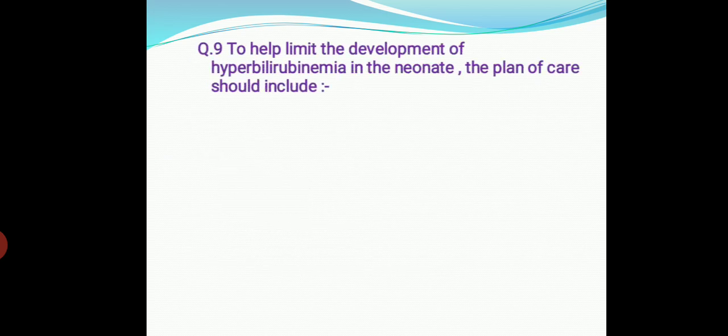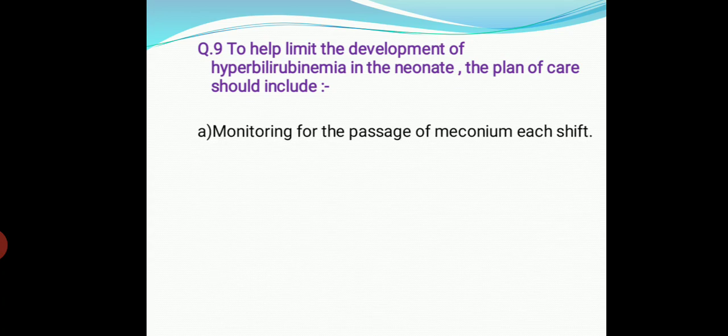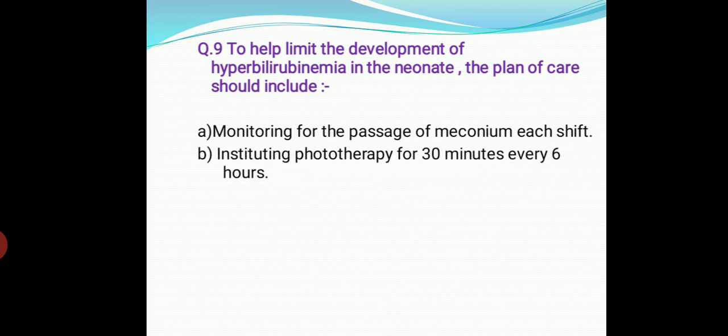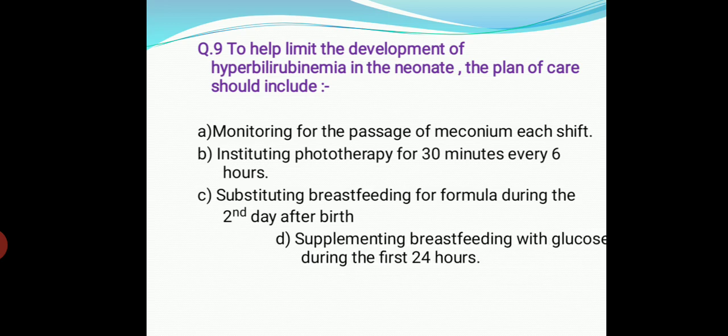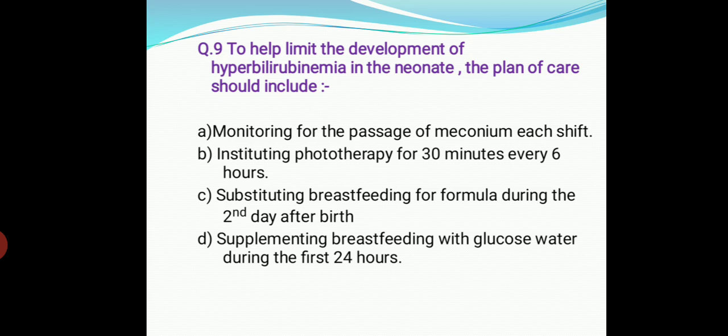So next is question number 9. To help limit the development of hyperbilirubinemia in the neonate, the plan of care should include A, monitoring for the passage of meconium each shift, B, instituting phototherapy for 30 minutes every 6 hours, C, substituting breastfeeding for formula during the second day after birth, option D, supplementing breastfeeding with glucose water during the first 24 hours.